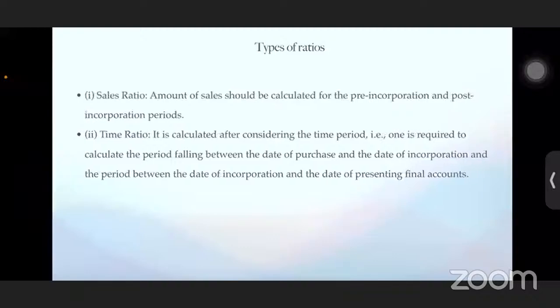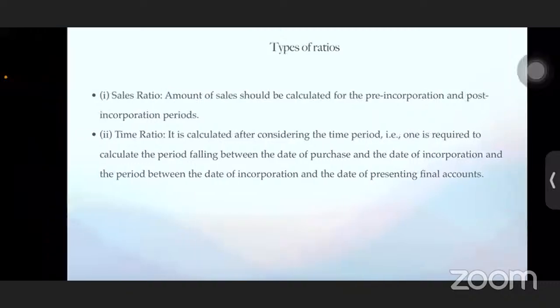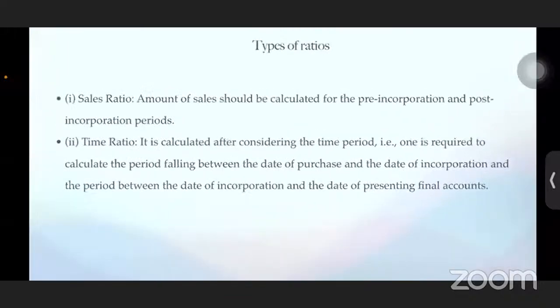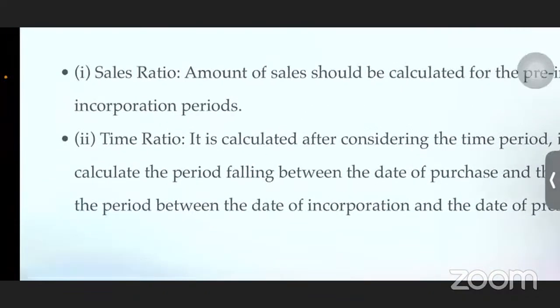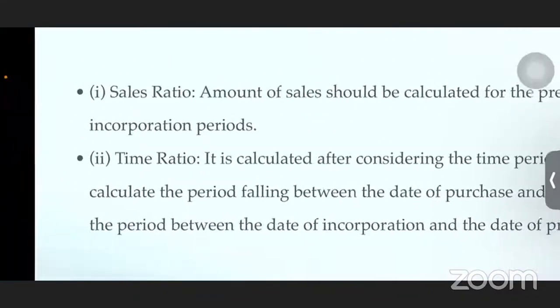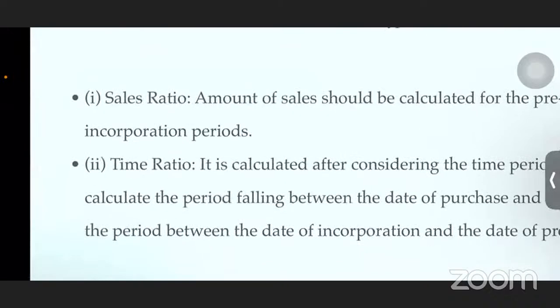Types of ratios, girls. One is the time ratio. The sales ratio is nothing but based on the sales. And the time ratio is nothing but from the starting of the year till the date of incorporation and from the date of incorporation till the end of the year. Guys, don't worry, just listen now. I will for sure explain with a pen, maybe in another 5 to 10 minutes, or tomorrow for sure.